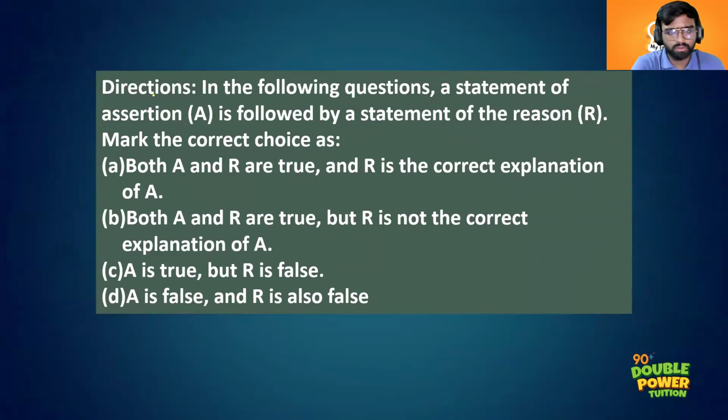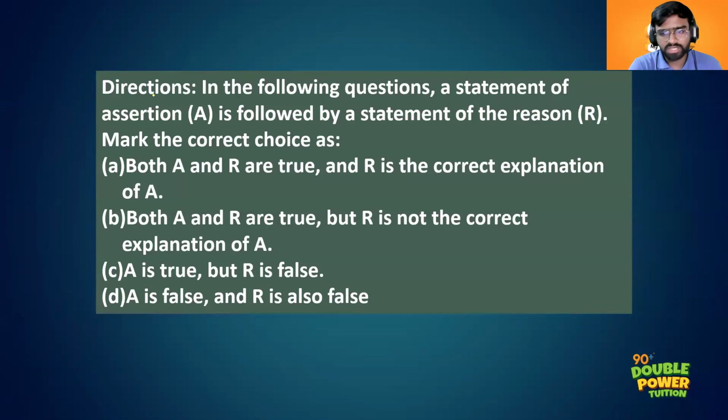Yes. Next, we are going on to the assertion and reasoning based question. So please remember this instruction. You will be given an assertion statement and a reason statement, and these are the 4 options. Please remember the options. A means both assertion and reason are true, and reason is the correct explanation of assertion. B means both assertion and reason are true, but reason is not the correct explanation of assertion.